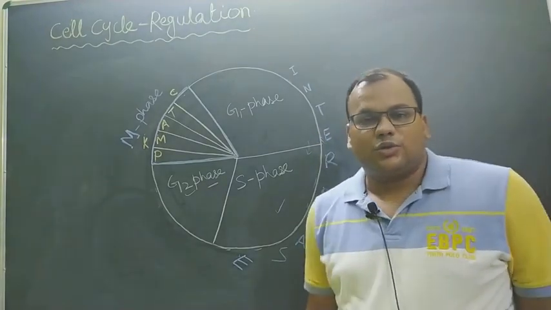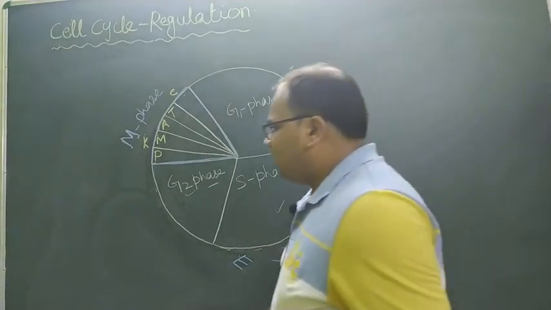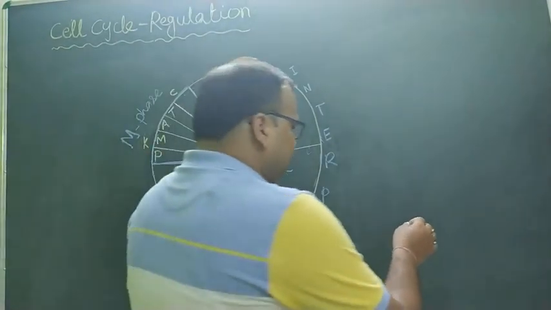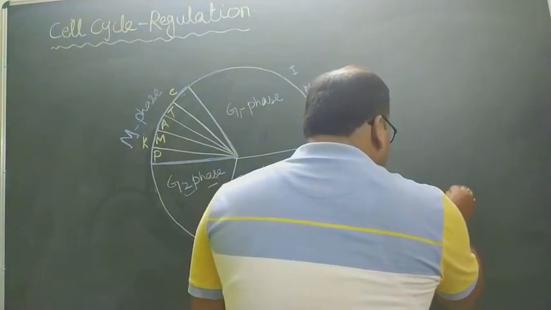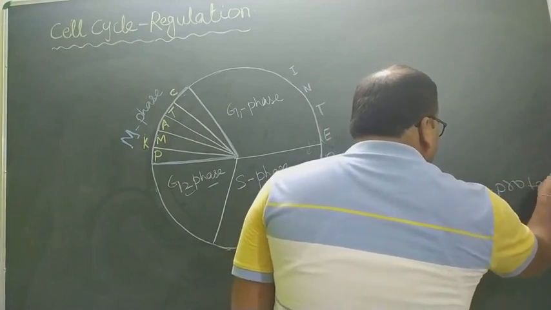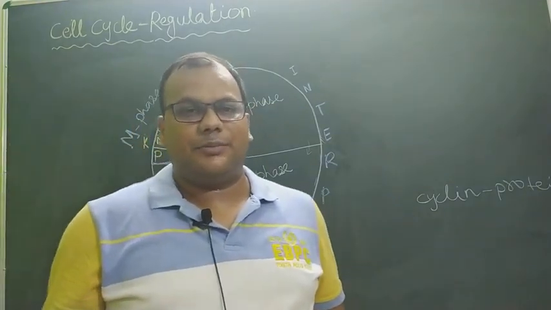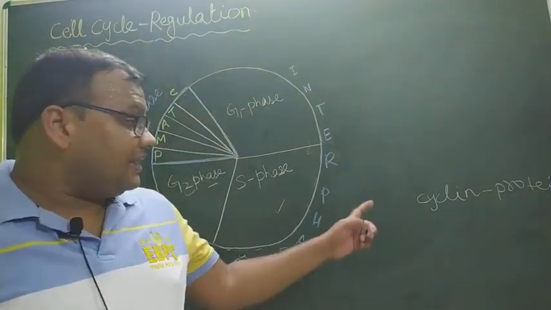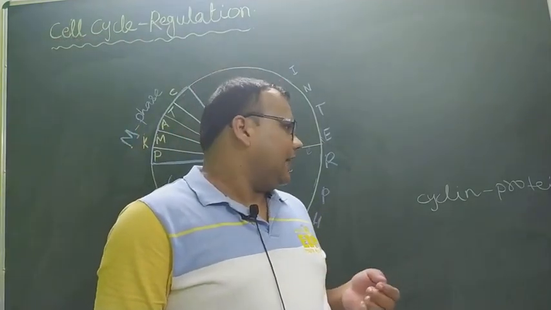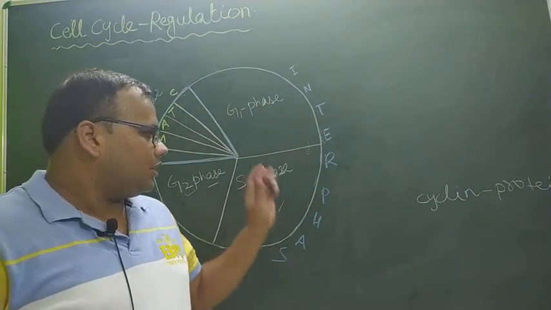So these are actually controlled by the activity of some proteins and enzymes, and these proteins are called cyclin proteins. The name of the protein is cyclin, which is generally in inactive form. ये क्या होते हैं? Inactive form में generally cell में present होते हैं, and when they are made active with the help of some enzymes, only then the cell changes from one phase to another phase.